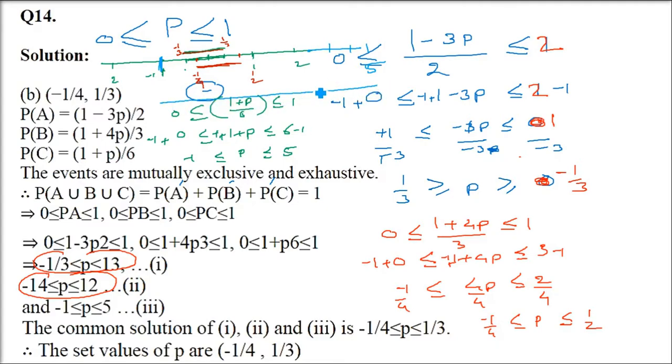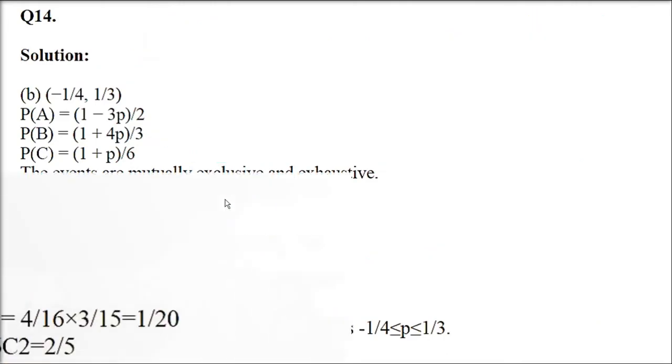Okay. Now we have to take the intersection. See, this one and this one. This is the only common value between all these three. So these are the only common values. So this is between minus 1 by 4 and 1 by 3. So minus 1 by 4 and 1 by 3. So this is the common value. P is between minus 1 by 4 and 1 by 3. Okay.